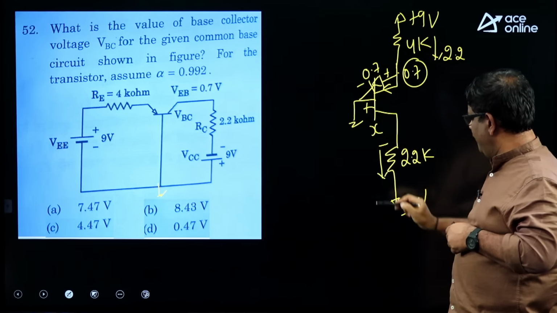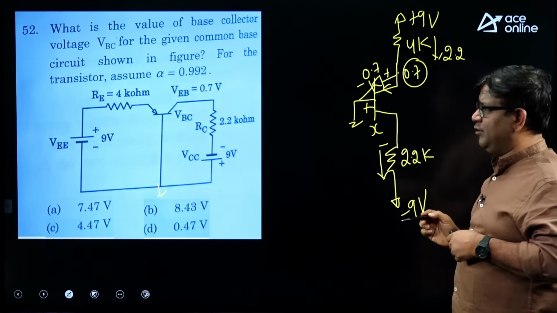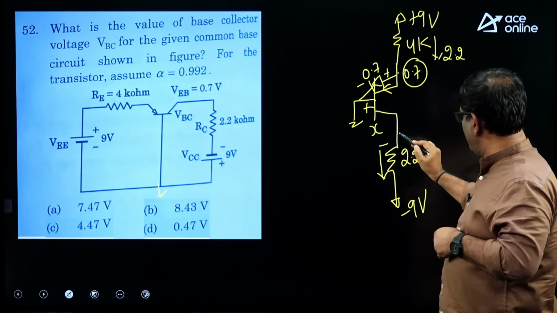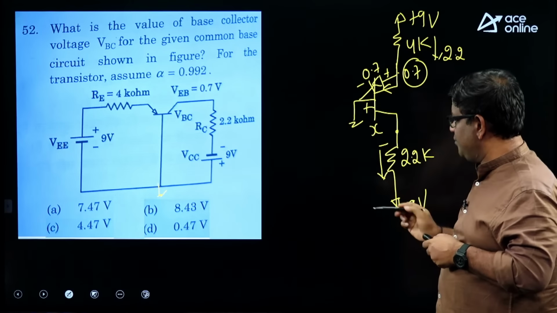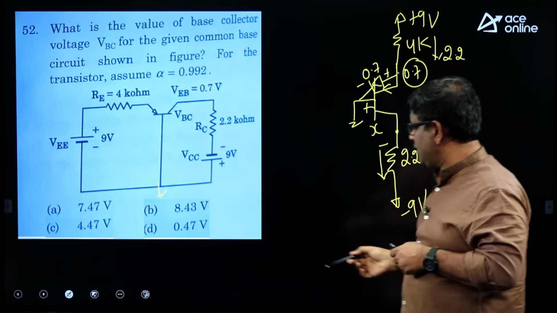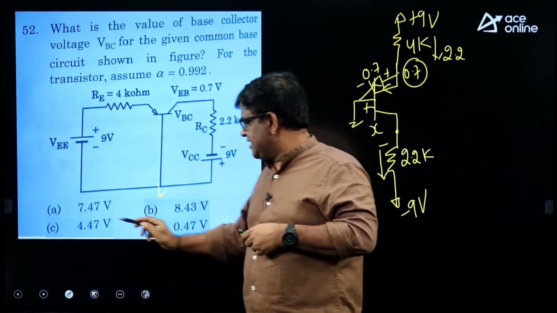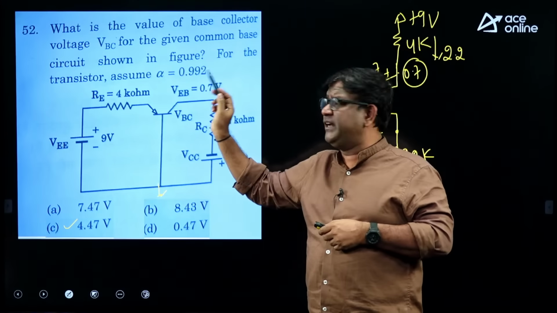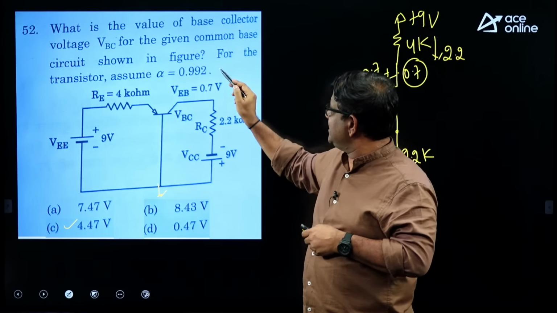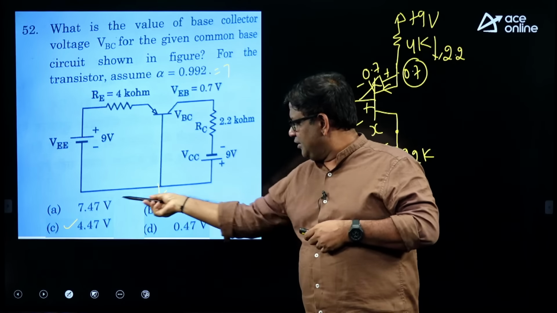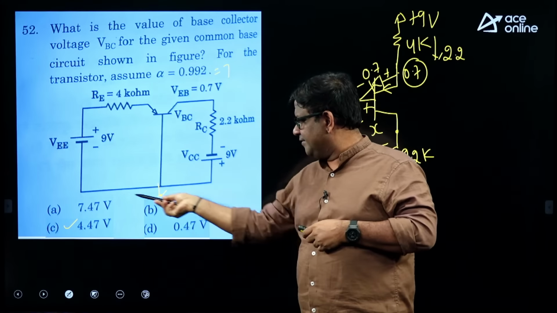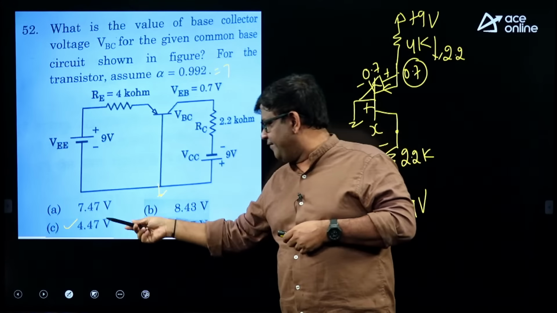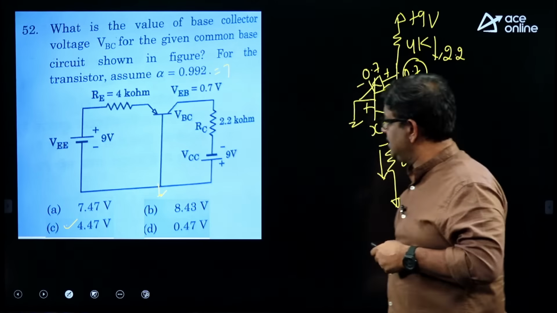If 2 milliampere flows, 2 into 2.2 is around 4.4 volts, 9 minus 4.4. So, this answer should be close to 5 volts. Out of the 4 options, the closest answer is this. Please see here, whenever he gives alpha as some value, please do not consider the alpha value, just consider 1, because you can see the options are quite wide here. So, if you take 1, your answer is coming close to 5. So, hopefully option C is the right option.